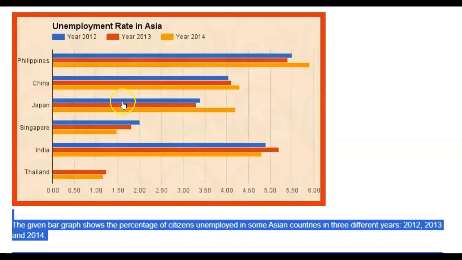You can say, in contrast, Japan's unemployment rate increased after experiencing a slight dip to X in 2013. It rose to above 4% in 2014. Okay, so that's one way you could do it.